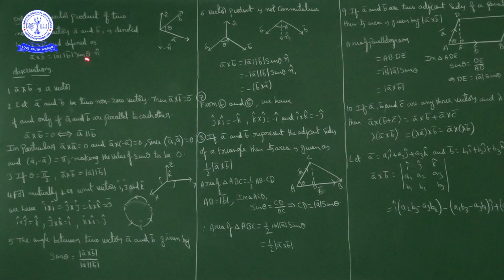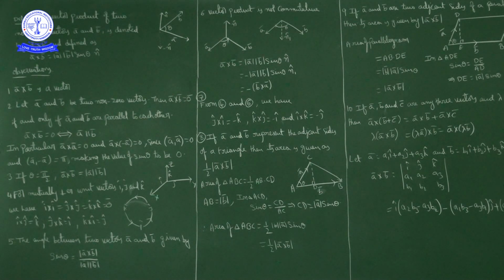So in this case, A bar cross B bar equals 0. If either A bar or B bar is 0, or both are 0 vectors, then obviously A bar cross B bar is a 0 vector. If A bar and B bar are two non-zero vectors but A bar cross B bar is equal to the 0 vector, this is possible only when A bar and B bar are parallel to each other.